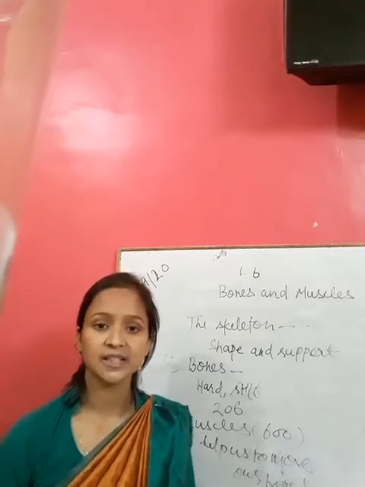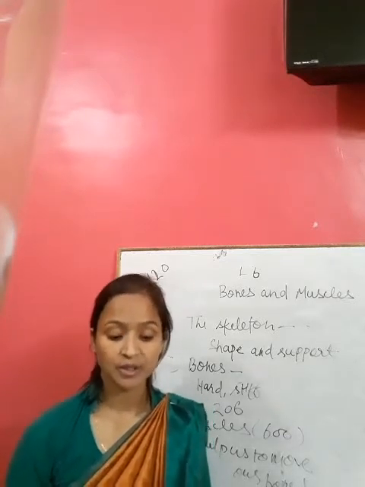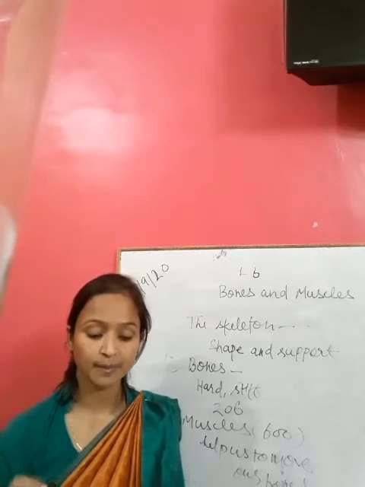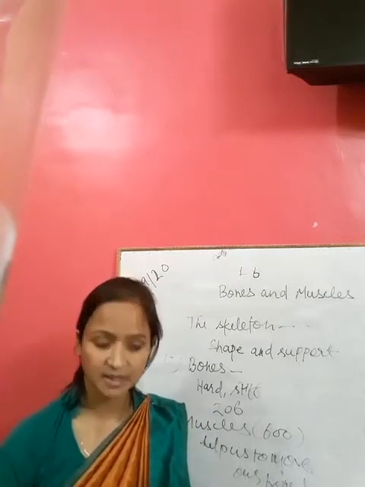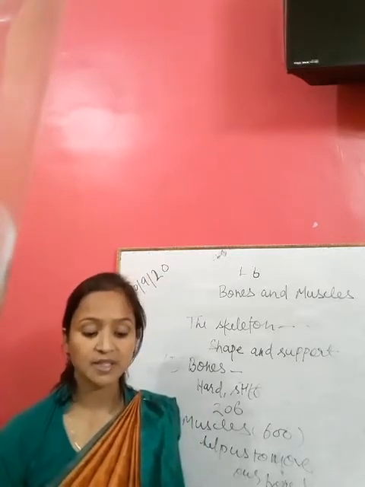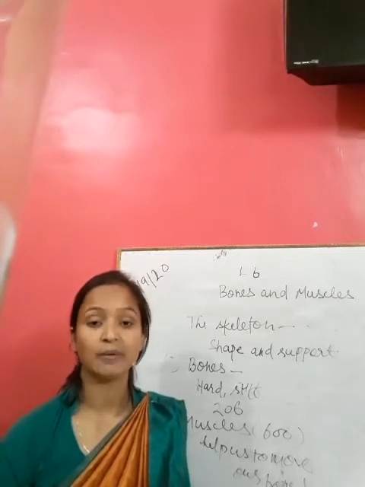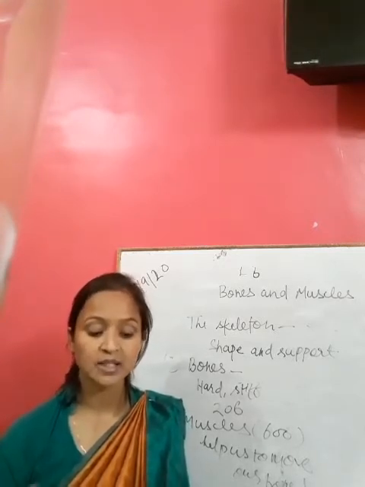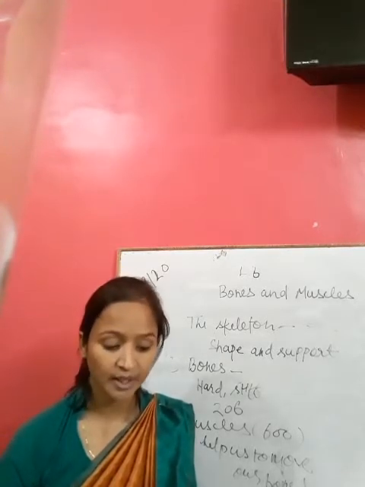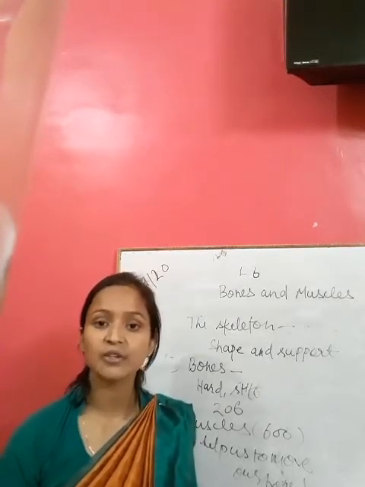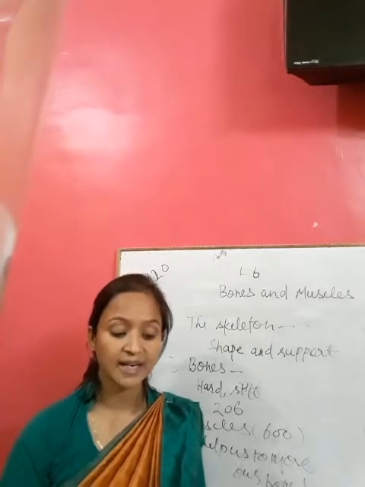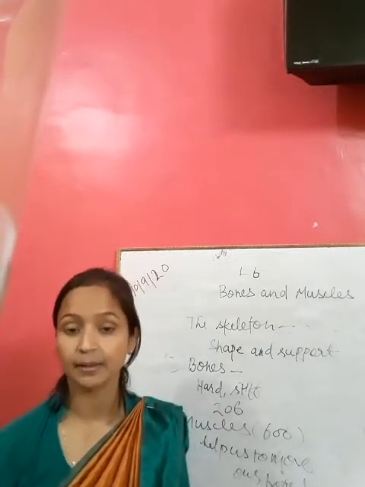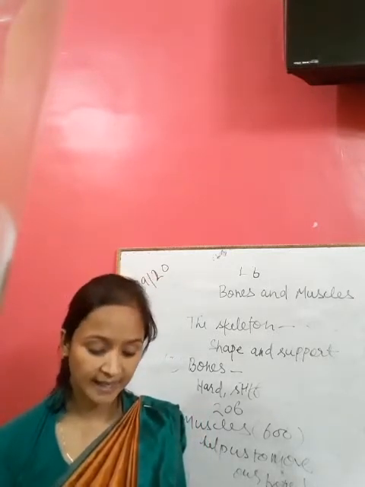What have we learned in this chapter? The human body is made up of bones and flesh, that is the muscles. Bones and muscles give shape to our body. There are about 206 bones and 600 muscles in our body. Bones and muscles work together, and bones are different from one another.